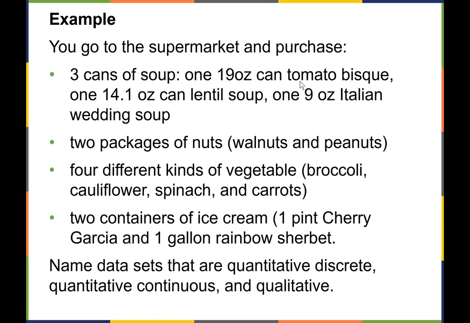So let's go through an example and see if we can practice deciding if data is quantitative discrete, quantitative continuous, or qualitative. So let's say we go to the supermarket, we purchase 3 cans of soup, tomato bisque, 1 can of lentil, 1 can of Italian wedding, a couple bags of walnuts and peanuts, some vegetables, and 2 containers of ice cream.